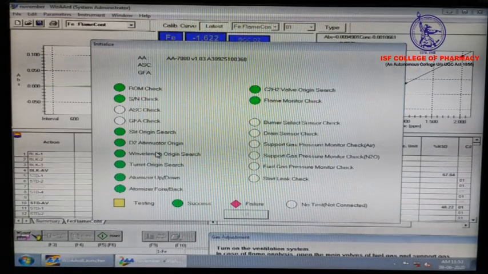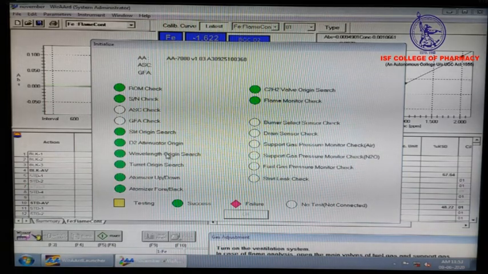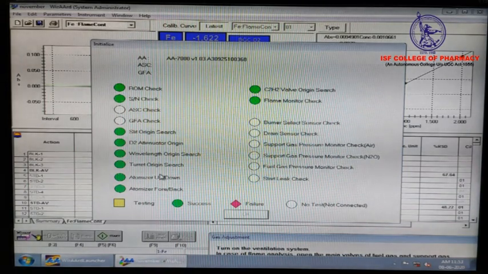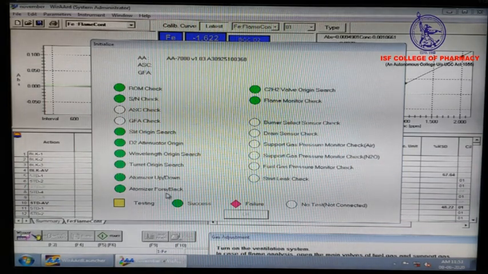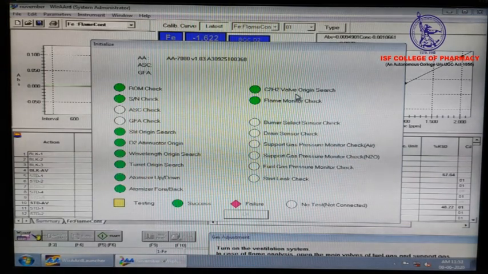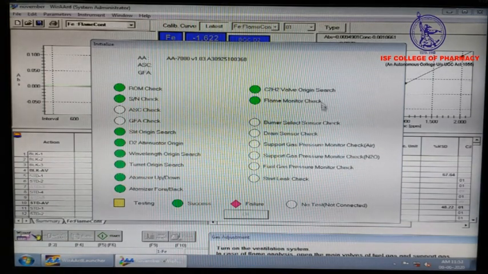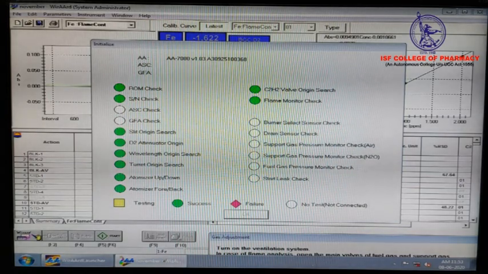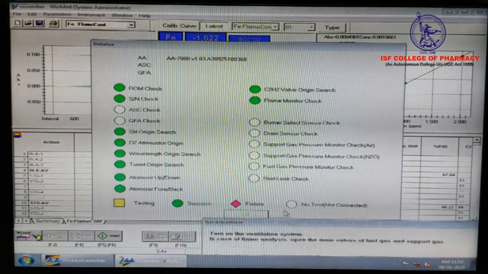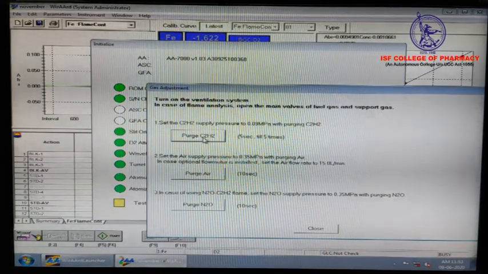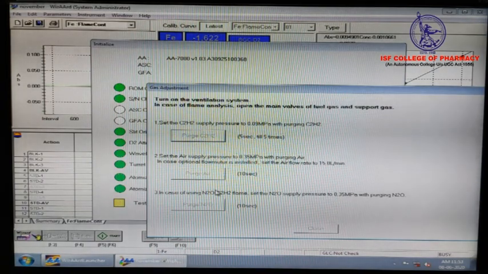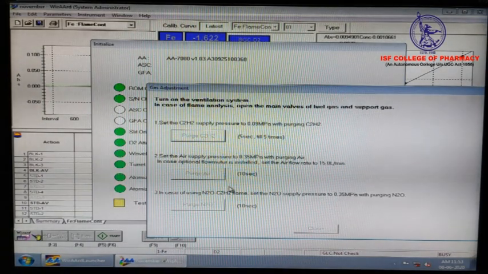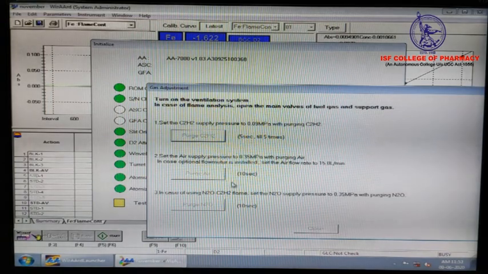Due to wavelength origin search, atomizer up down, atomizer force, C2H2 value origin search, flame monitor check, and other features are available. After that, we have to purge ethylene for stabilizing the instrument and better resolution of the instrument. There are so many options.